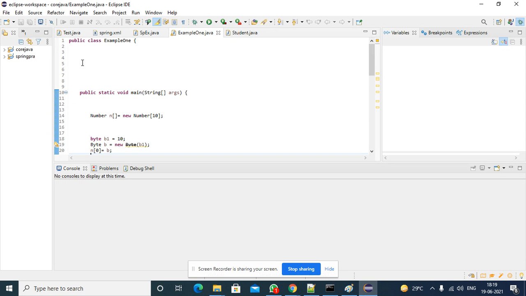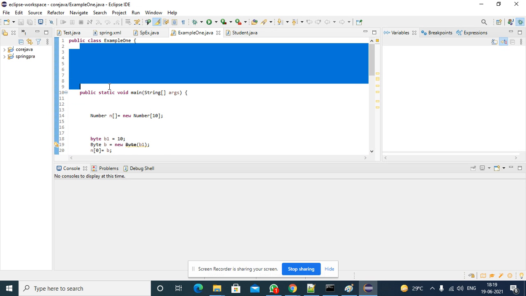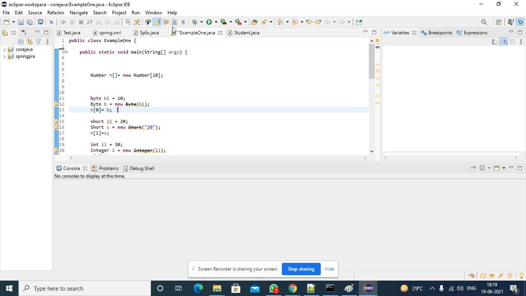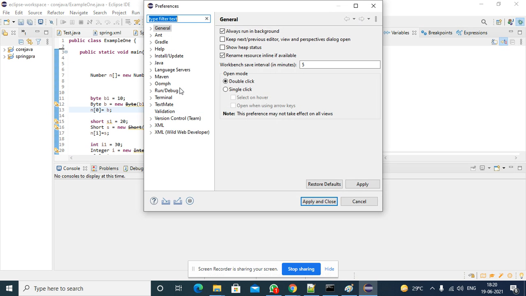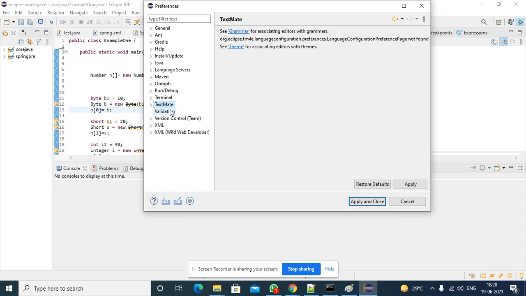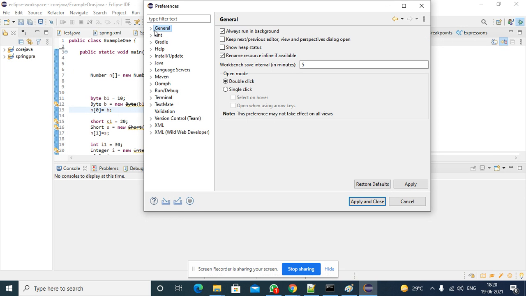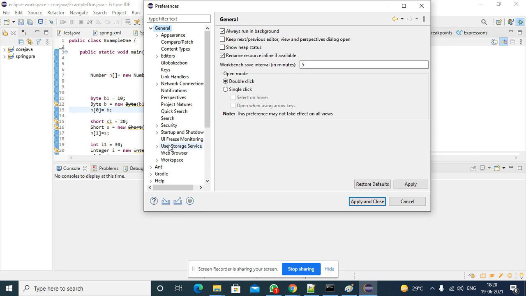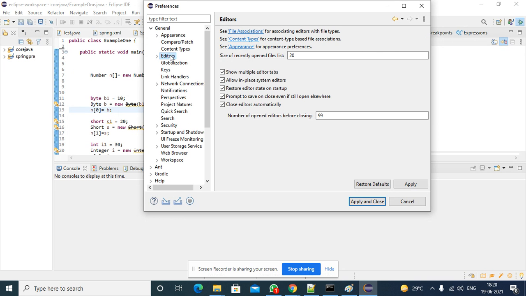So I am removing the content, and I will try to increase the font also. So, Window, where is that? I can change preferences, General, Text Mate. Go to General. Is there any font editor?